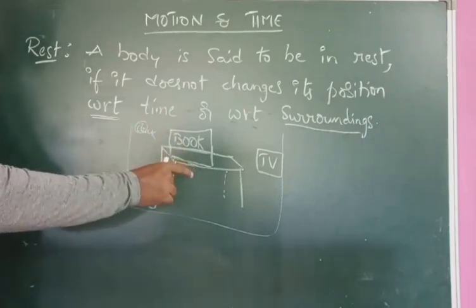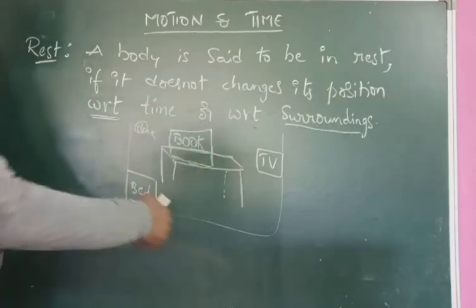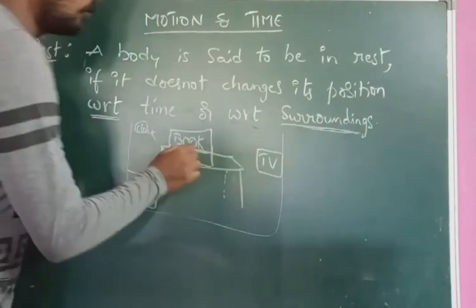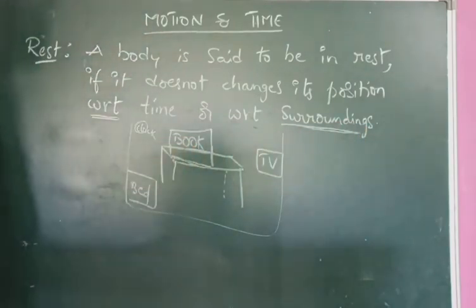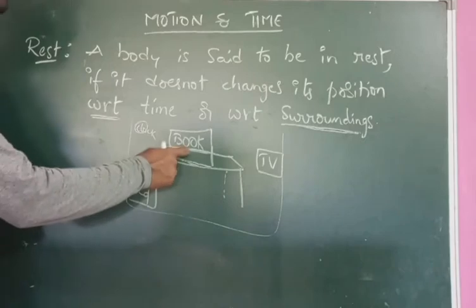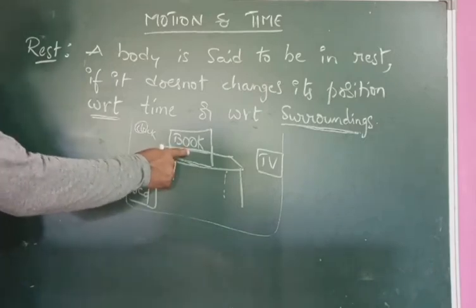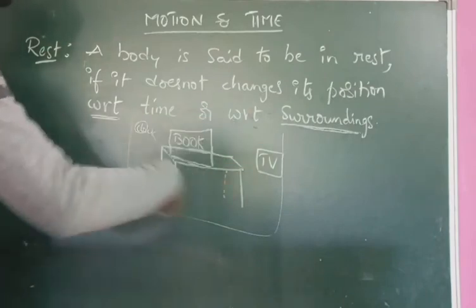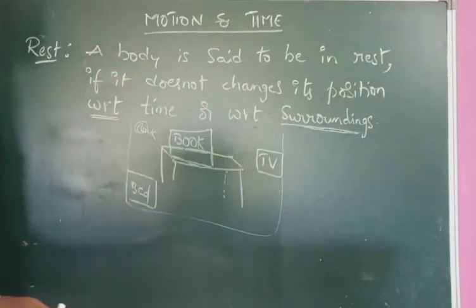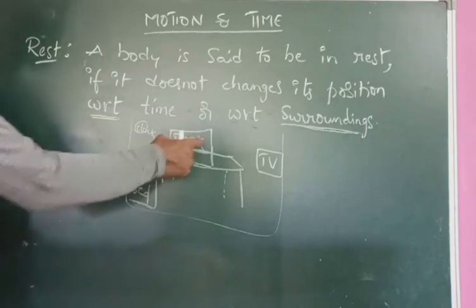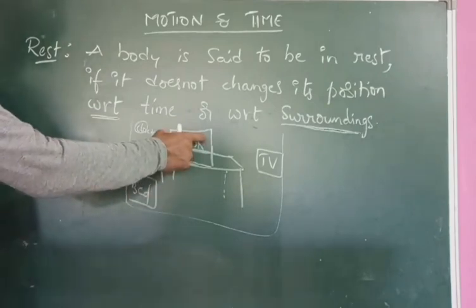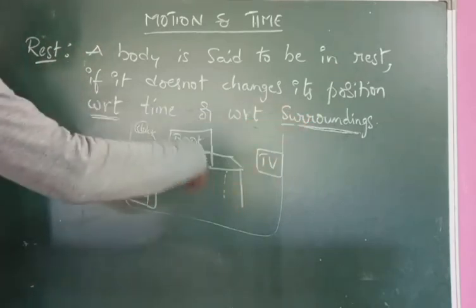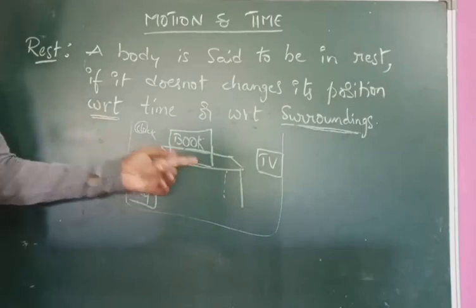Except this book, whatever things are present in the room all come under surroundings to this book. So here I am saying that the book is in rest position with respect to surroundings. Here surroundings indicates all the other objects present in the room except this book. All those objects come under surroundings to the book. So with respect to the surroundings and with respect to time.